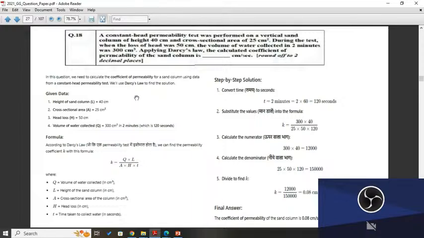Convert time into seconds, we have already done. Substitute the values into the formula. K is this. Calculate the number, and finally K is equal to 0.08 centimeter per second. The coefficient of permeability of the sand column is 0.08 centimeter per second. It's the right answer for this.